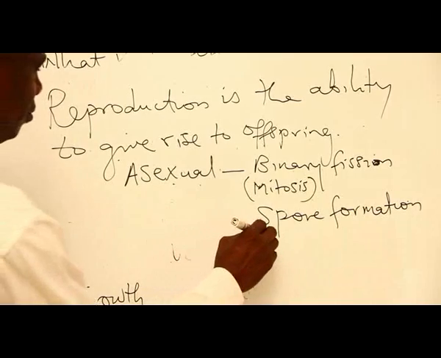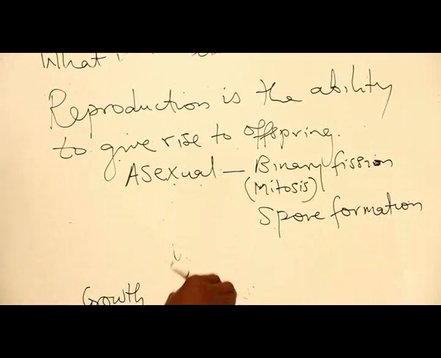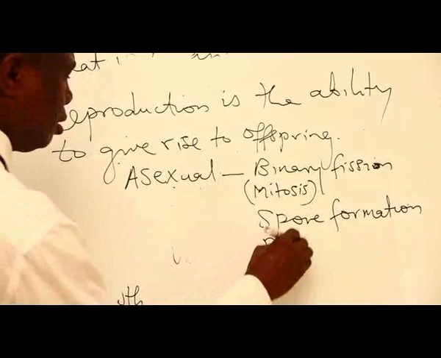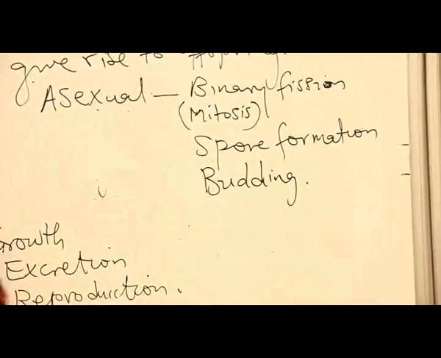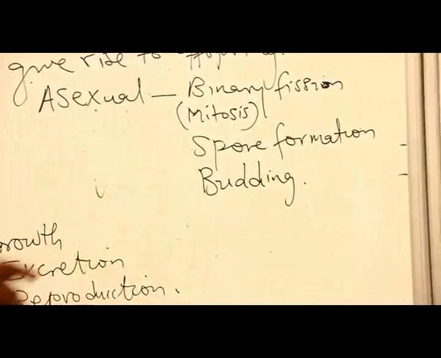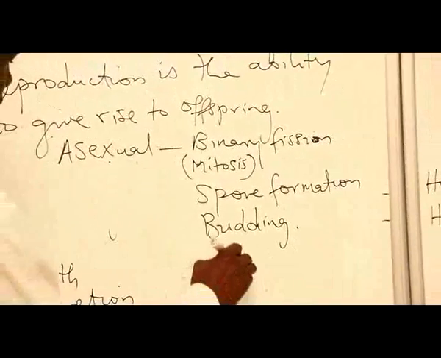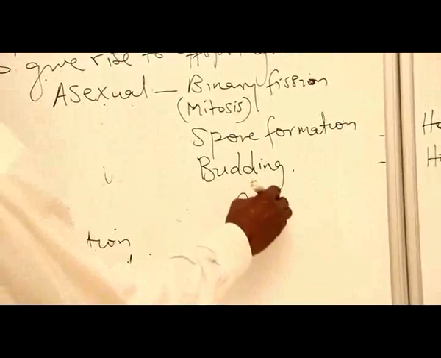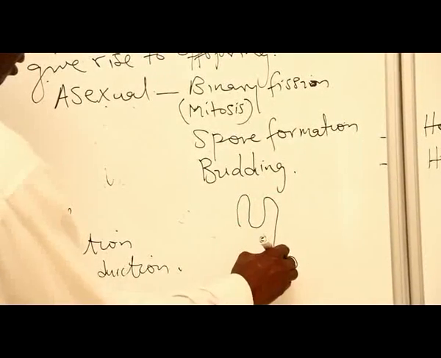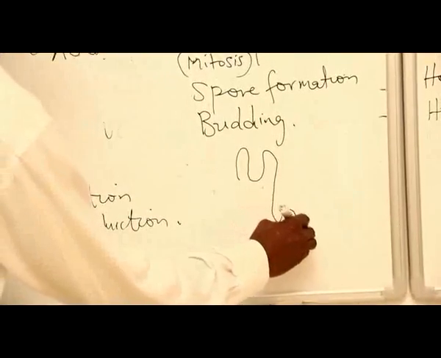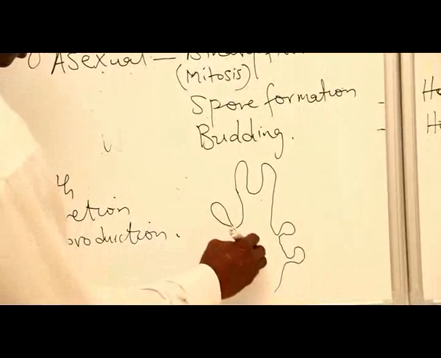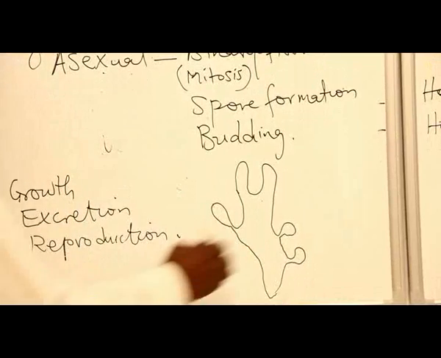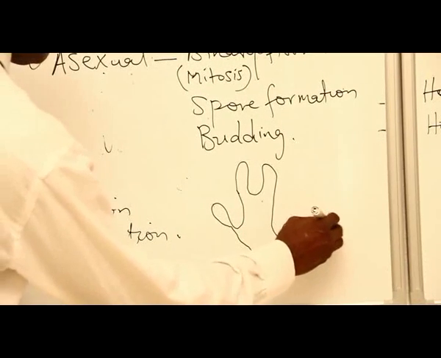Then some organisms like hydra produce buds, using buds to give rise. It's something like this. This is the bud we're talking about.